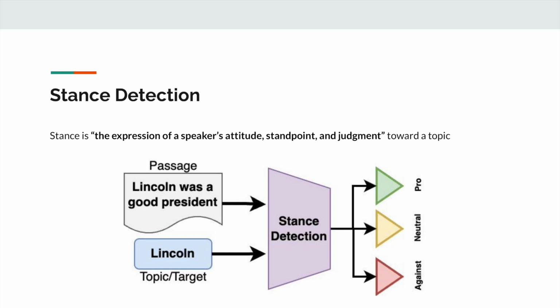Normally for stance detection, a model takes as input a passage and a target/topic, and outputs the attitude of that passage to that topic. For instance, a stance detection model that took as input the passage, "Lincoln was a good president," and the topic/target of Lincoln would output that the passage's stance towards Lincoln was pro-Lincoln.